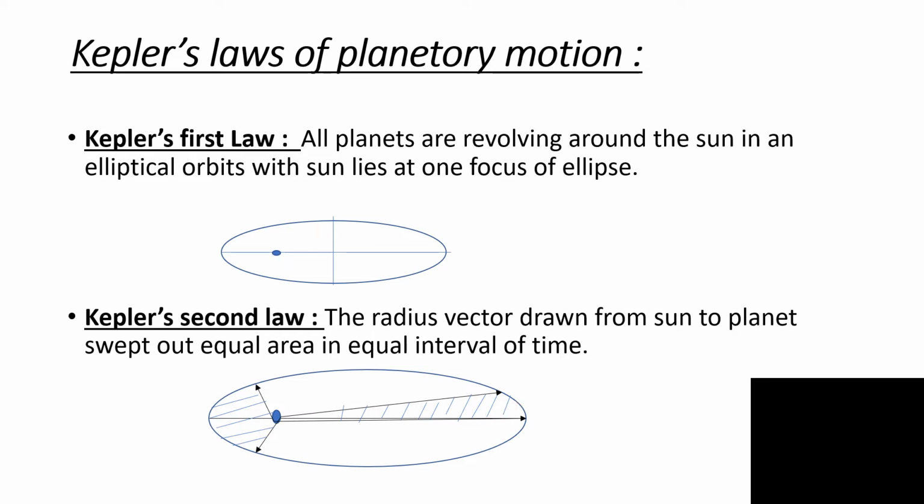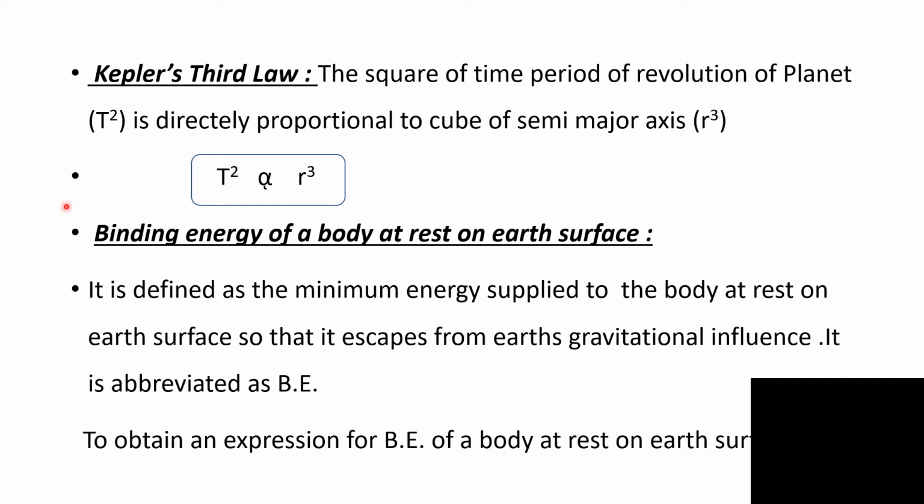Kepler's third law states that the square of time period of revolution of planet is directly proportional to cube of semi-major axis. If small r is semi-major axis, then T square is directly proportional to r cube.